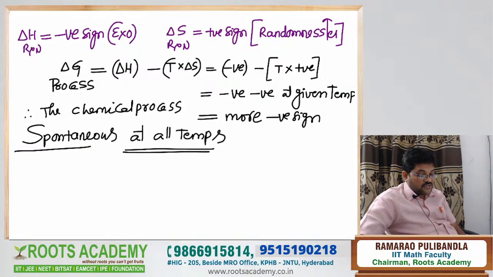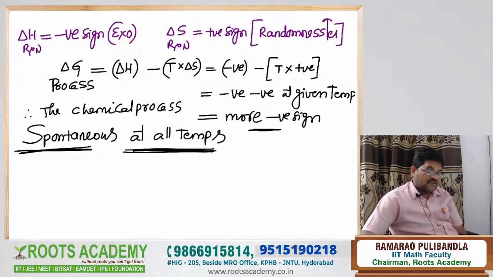Understood? Why is the chemical process spontaneous at all temperatures? Because delta G is more negative at the given temperature. All temperatures means maybe low temperature, maybe high temperature, maybe medium temperature. Simple logic. Understood what I am saying?